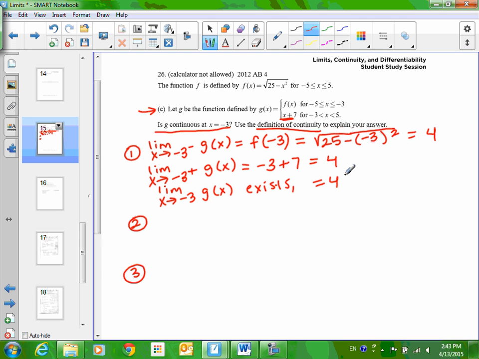We don't have to really write that it equals 4. We kind of already showed that, but you have to show that it does exist. You have to write something here so that they know you've checked that box off. All right, you got a point, by the way, on this just for showing that you even knew one-sided limits was something you had to do. That got you a point on this problem.